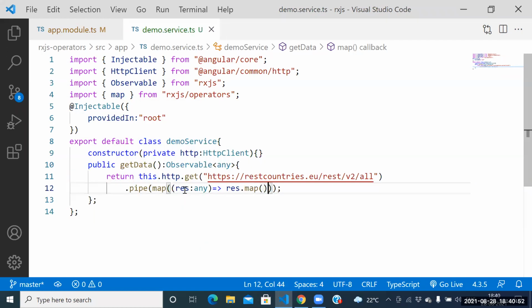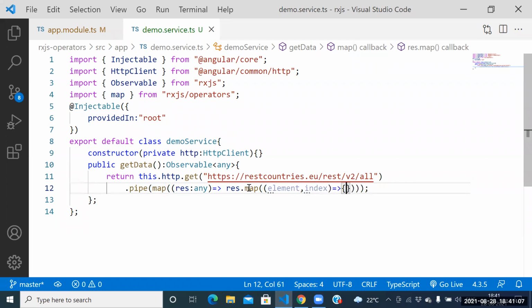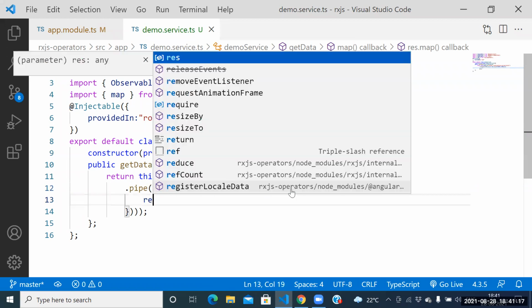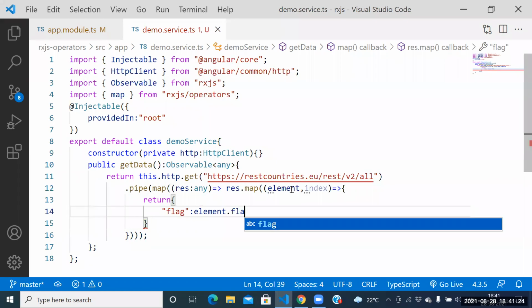To manipulate that array, we have one ES6 function, the map function. Observe this function here. Here we need to pass the element comma index. Each JSON object is stored into the element itself. So return element dot flag, whatever you want to place, here return element dot flag.